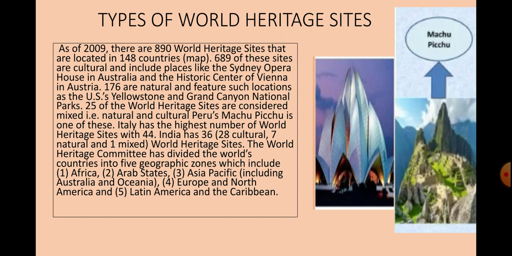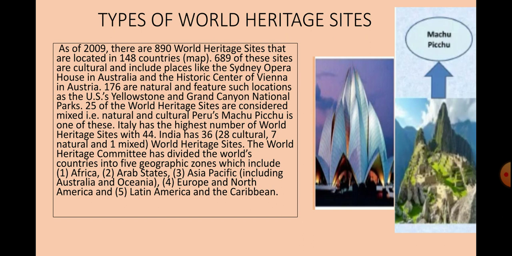Then 25 of the World Heritage Sites are considered mixed. Among these, again, there are the 176 sites included as natural sites, like the US Yellowstone and Grand Canyon National Park.